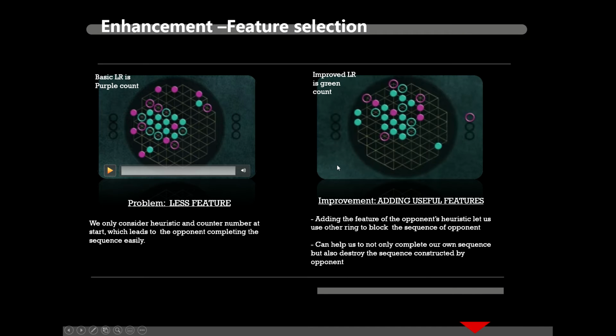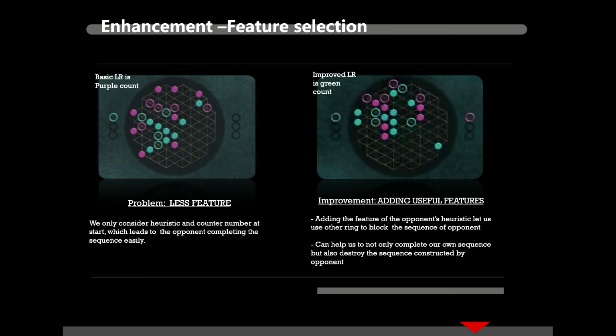Our basic approximate Q-learning could only consider the heuristic function and counting numbers as features at the start. Then, considering the opponent's actions, we found the opponent could easily complete their sequences. So we added the features of the opponent's heuristic, which means we can use other rings to block the opponent's sequence. It helps us not only complete our own sequence but also destroy the sequence constructed by the opponent.